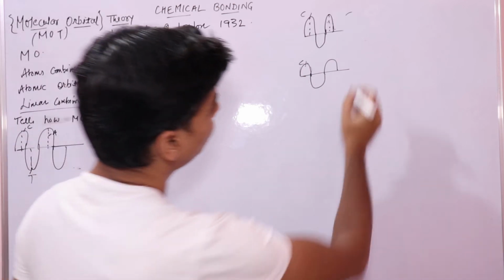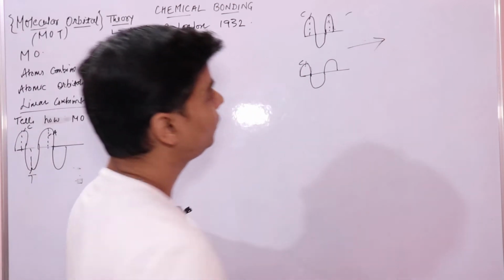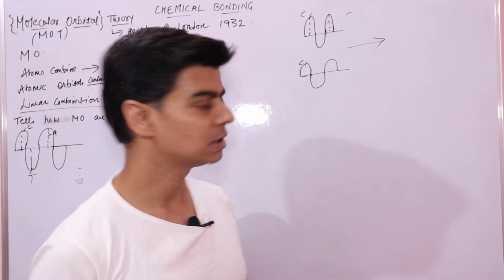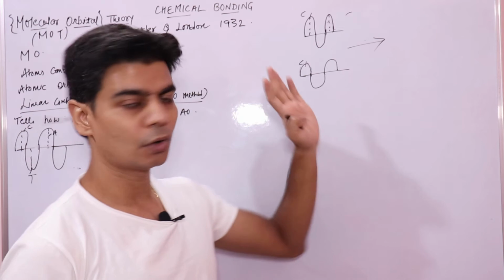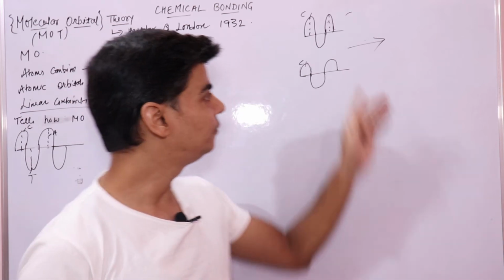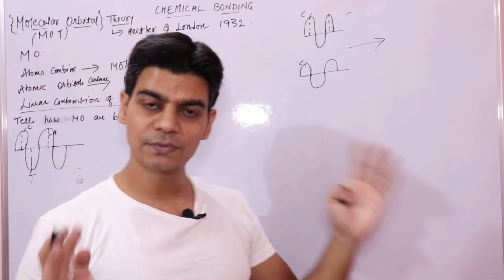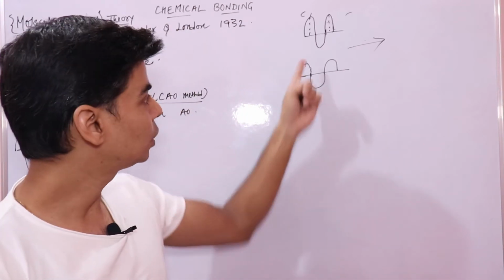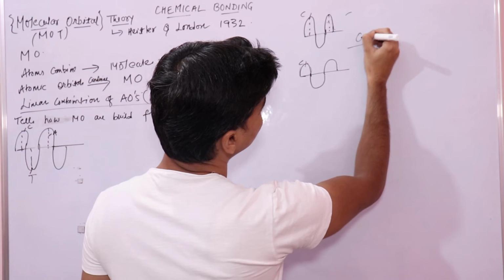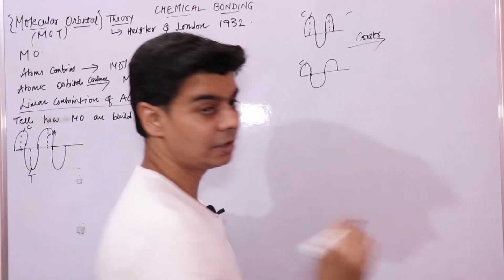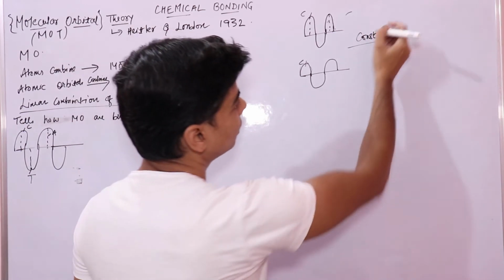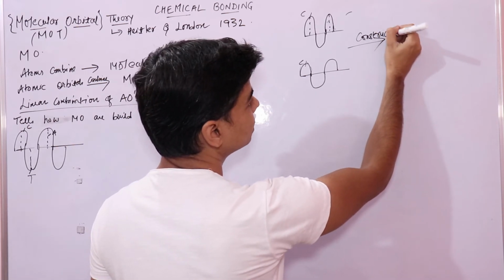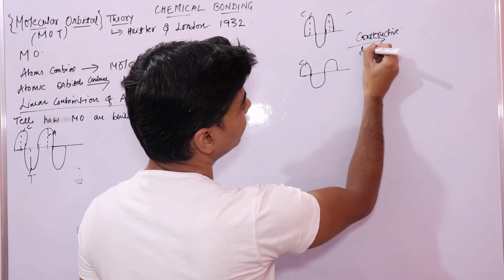When crests fall on crests and troughs on troughs, we say that waves are interacting constructively. We call this interference of waves; you will study this in physics. This is your constructive interference.